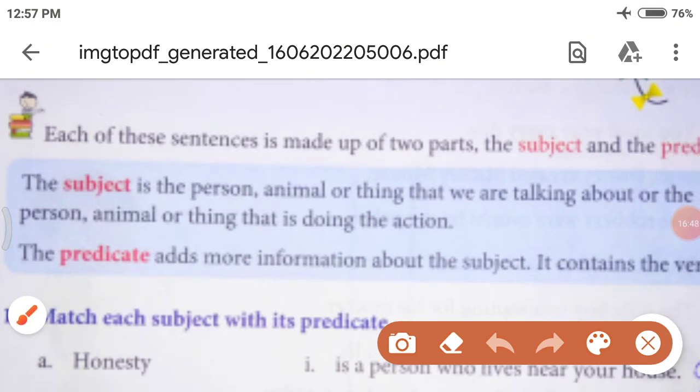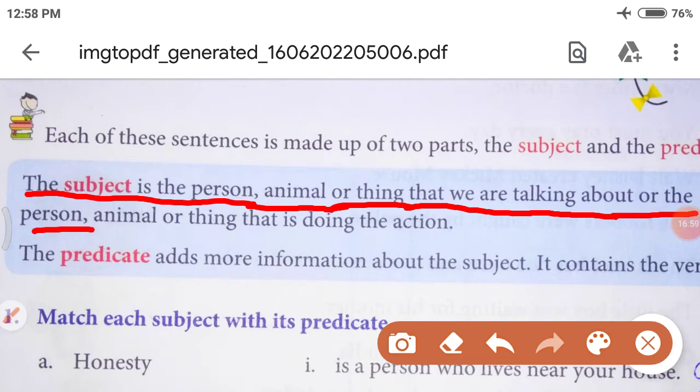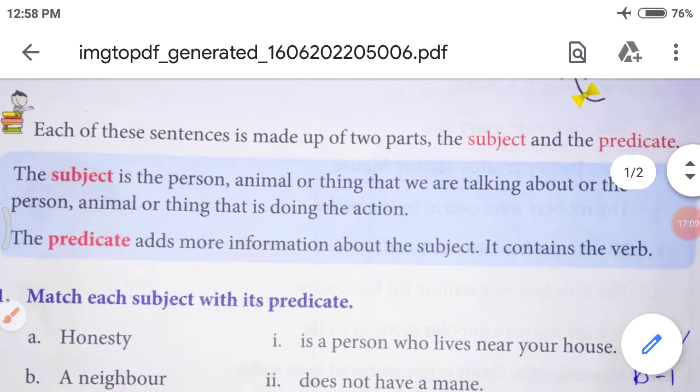The subject is the person, animal or thing that we are talking about, or the person, animal or thing that is doing the action. That is the subject. Now let's see what is the predicate.